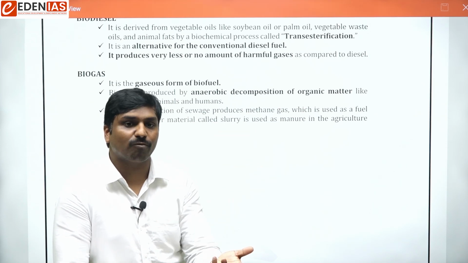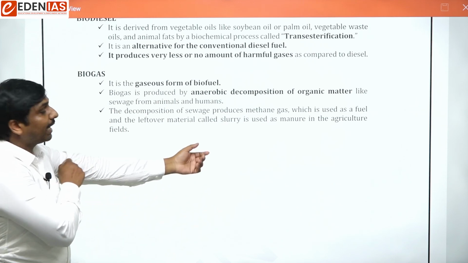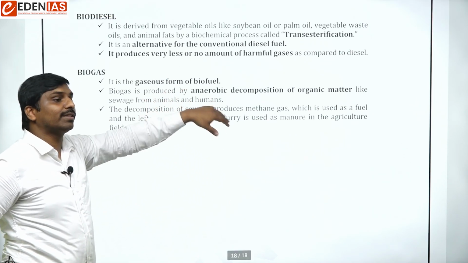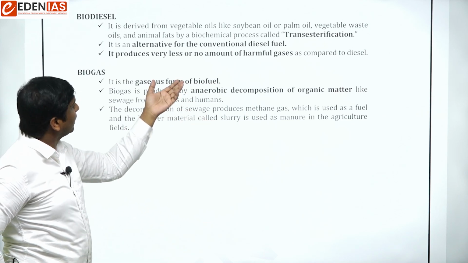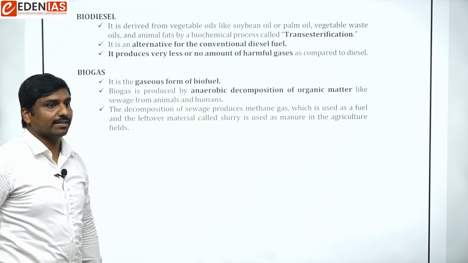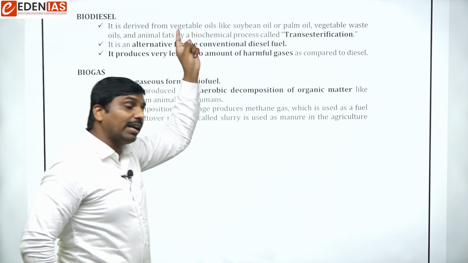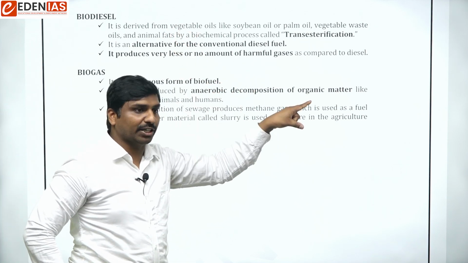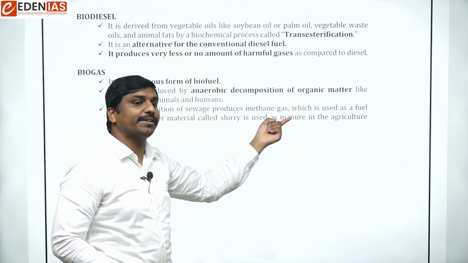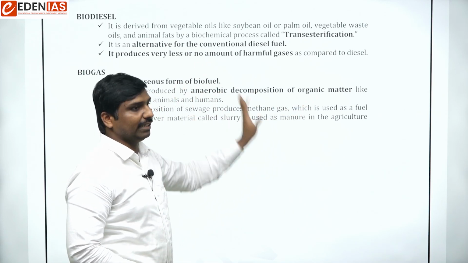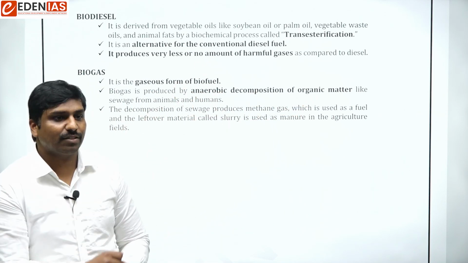In a similar fashion, we collect animal or human wastes to produce fuel, and that is biogas. Very important: in bioethanol it was the fermentation process, in biodiesel it was transesterification, and here it is anaerobic decomposition. Three differences you have to remember.